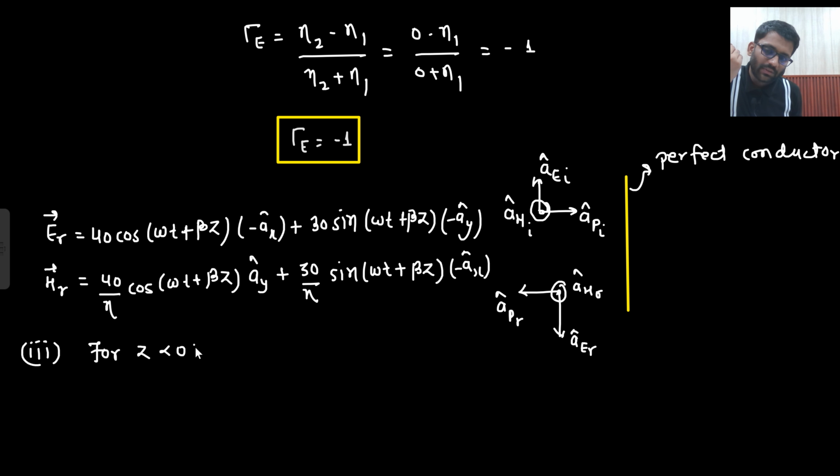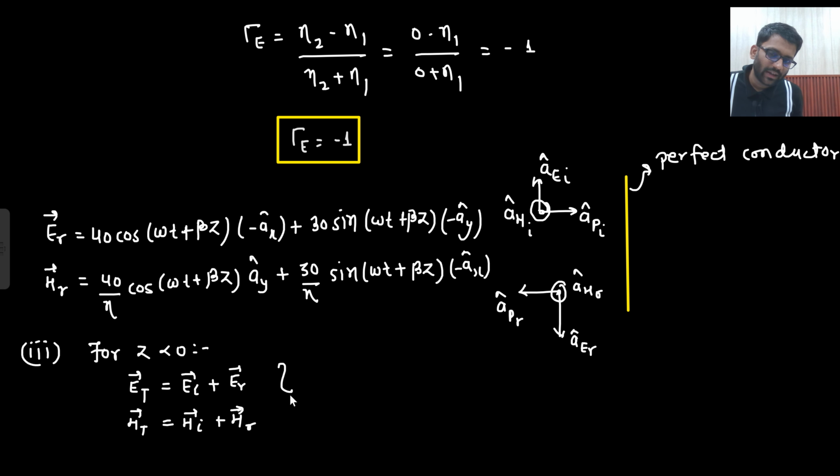For Z less than 0, E total is equal to EI plus ER. Total electric field, EI plus ER, for Z less than 0. And what is your H total? HI plus HR.